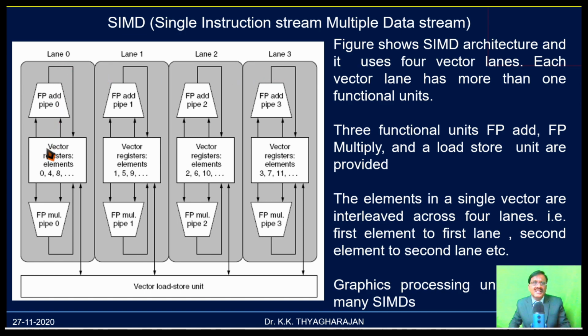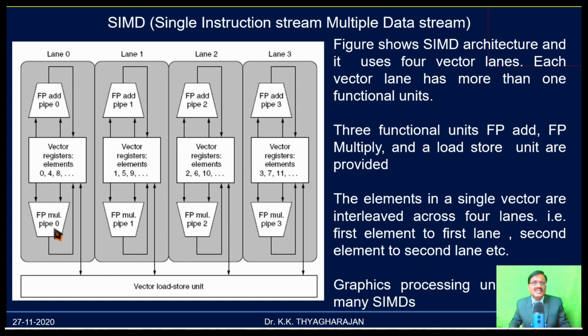Now each lane has one processing element or one processing unit, but each processing unit may have many functional units. For example, the complete thing is a processing unit, but here you are seeing an add functional unit for adding numbers and a multiplication unit for multiplying numbers.